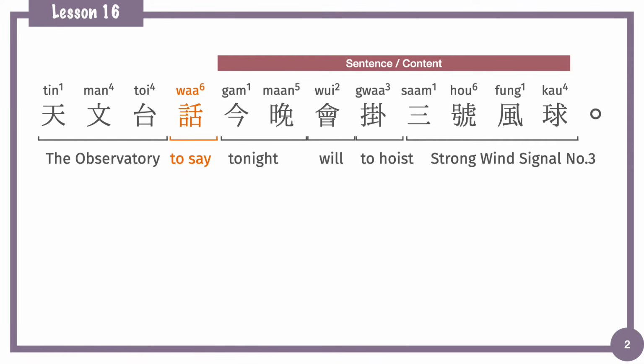It's a typhoon signal. In Hong Kong, we will have typhoon every year. And the typhoon signal can give information about how strong the typhoon is.